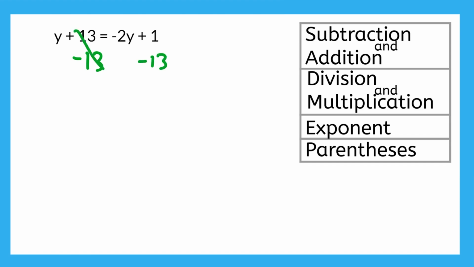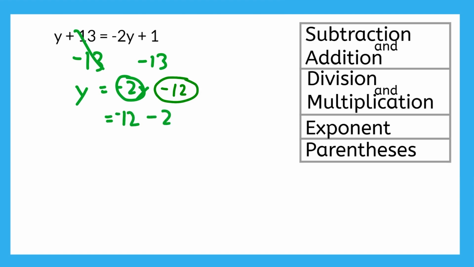we get y equals negative 2y minus 12. Even though our goal is to find out what y equals, we need it to be equal to a number. That negative 2y on the right side is messing that up, so we have to cancel the y term on the right side. But how? First, addition and subtraction can be rearranged as long as we keep each term's sign the same. So if we switch the order here, we get y equals negative 12 minus 2y.